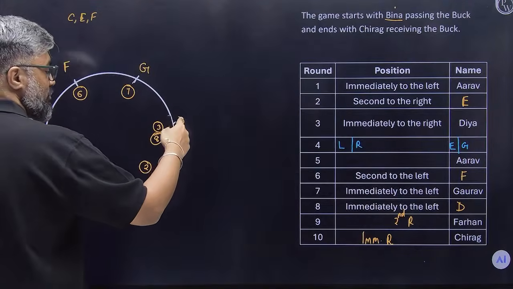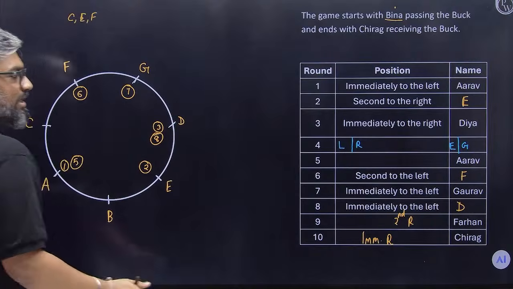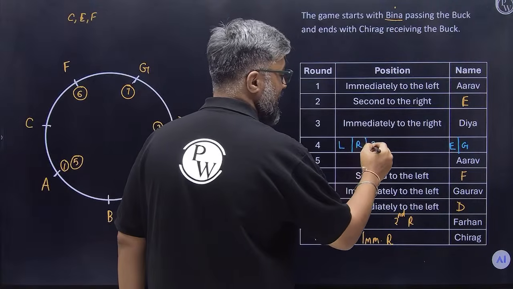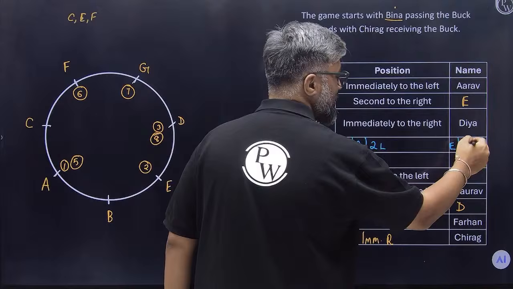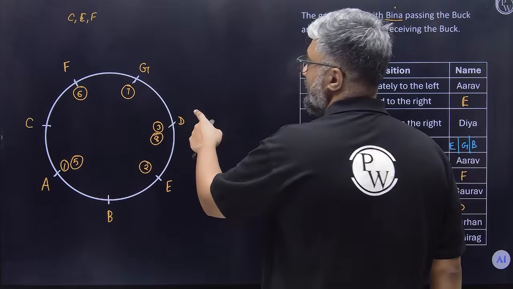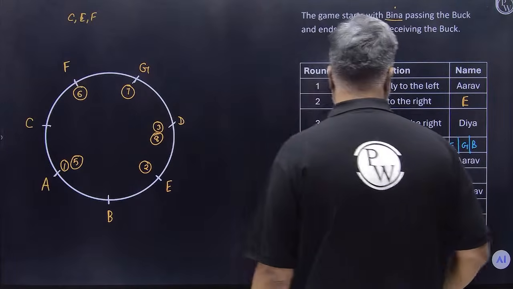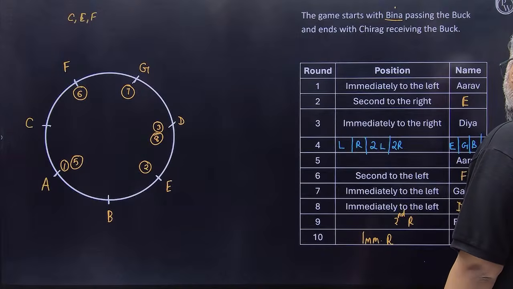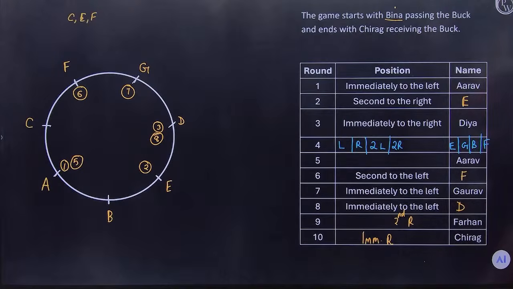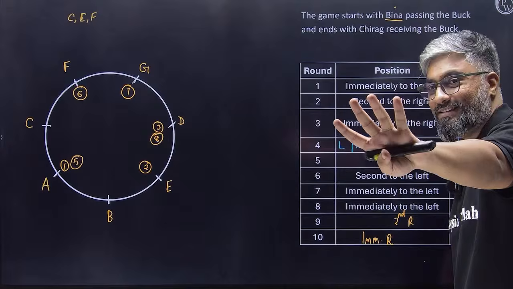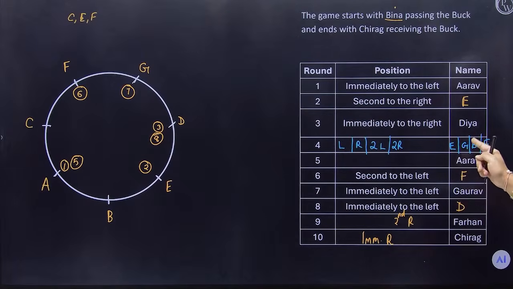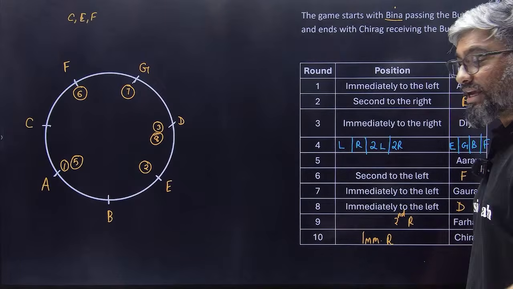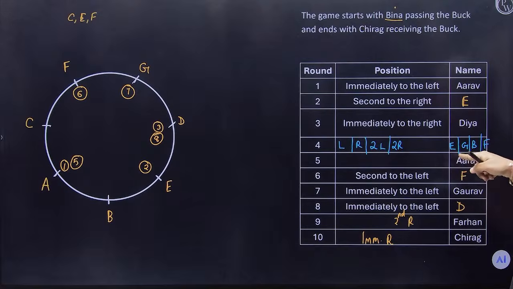If Diya decides to pass second to the left, B is going to receive it. And if Diya decides to pass second to the right, F is going to receive it. Correct? Now I have four cases, four different people. I just have to check. Can we get Arav from here?